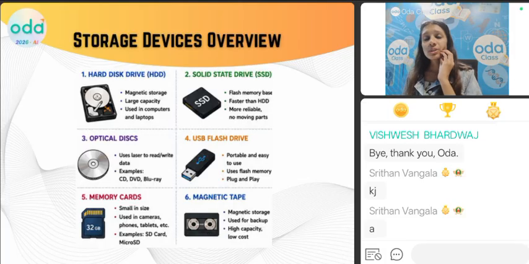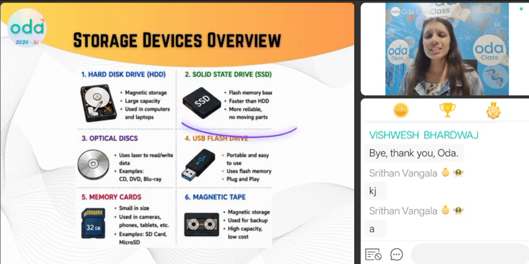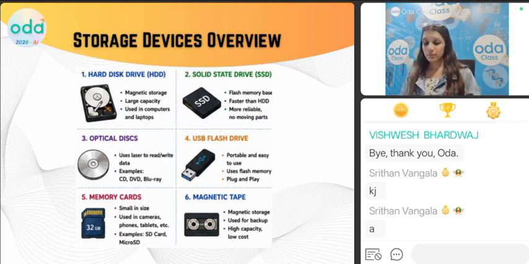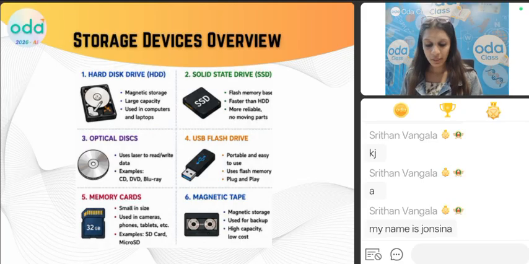And you can use it connected with your laptops and all, and externally also you can connect and use it. Bachcho, are you understanding this? Okay, good. Then we have solid state drive, SSD, memory card. Now this is faster than the hard disk, but its storage is a little bit limited.